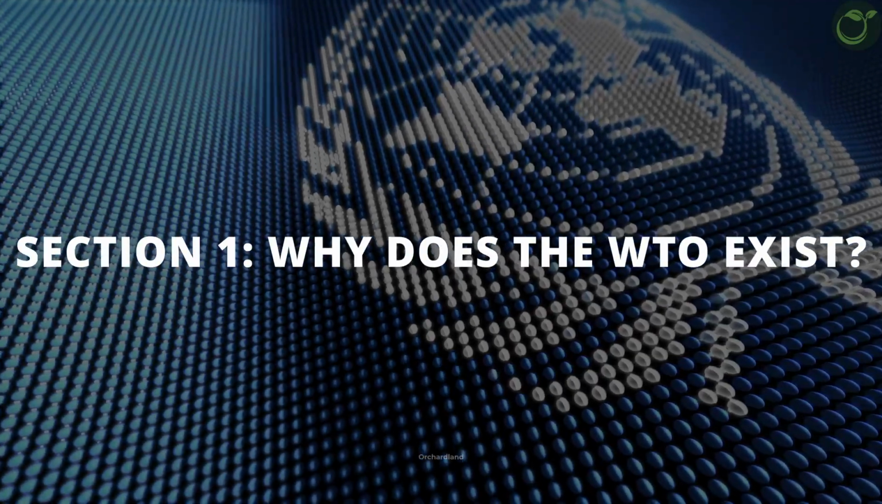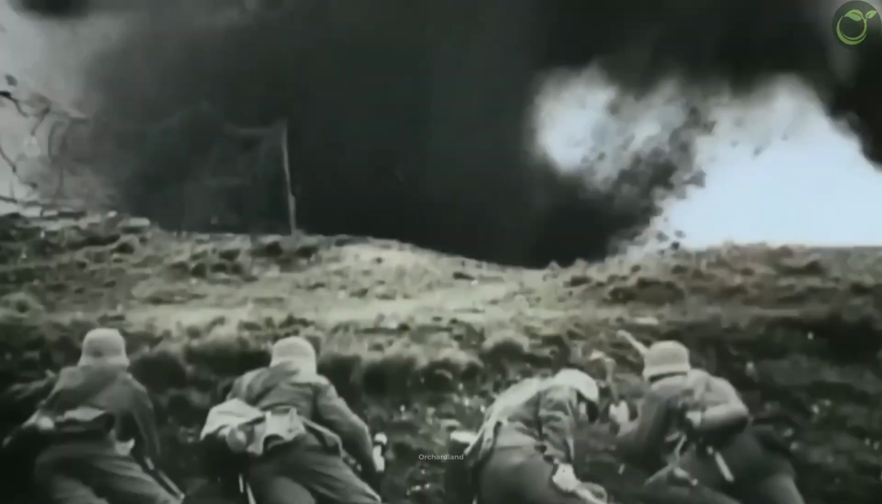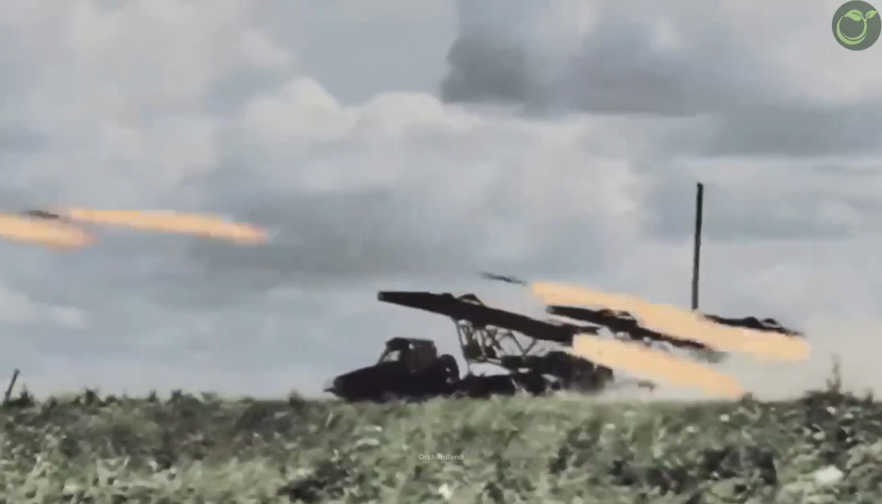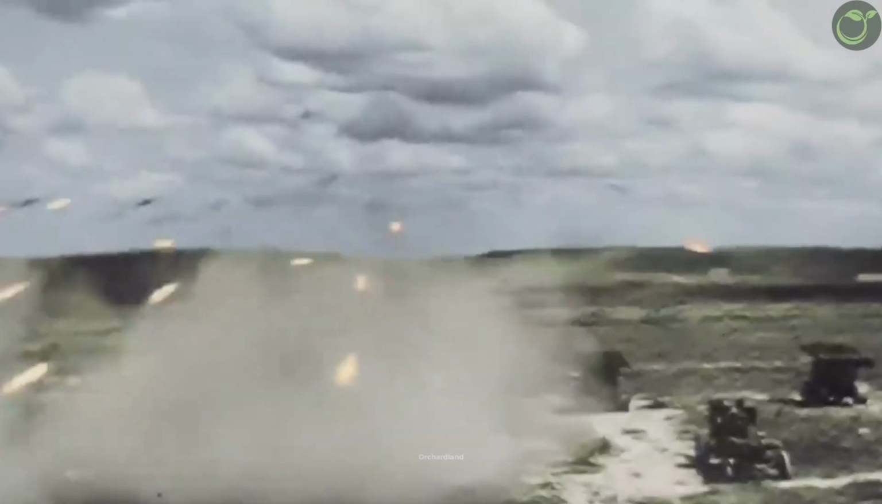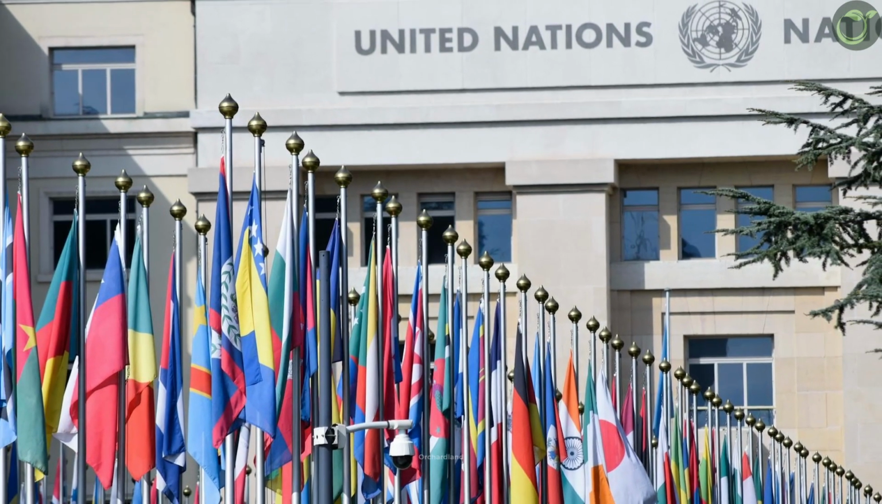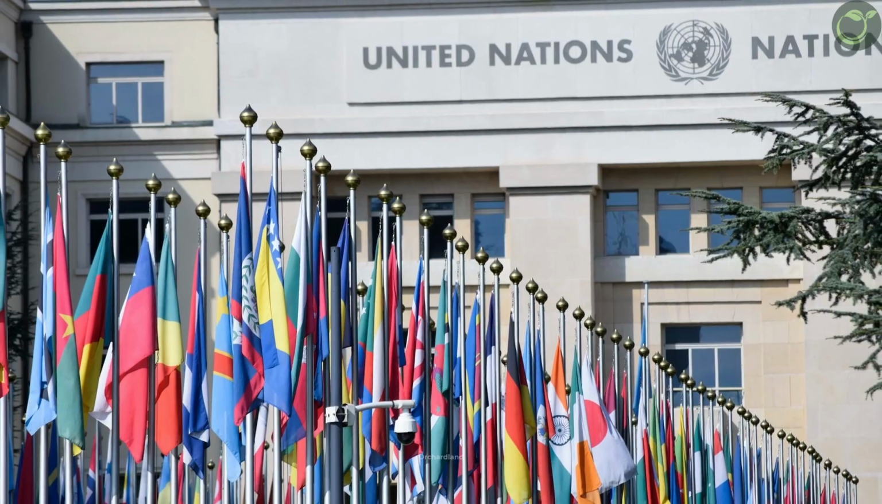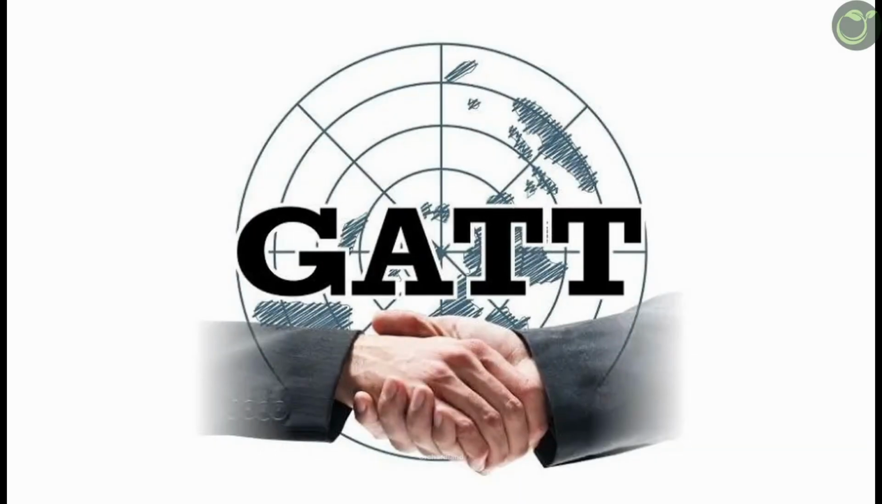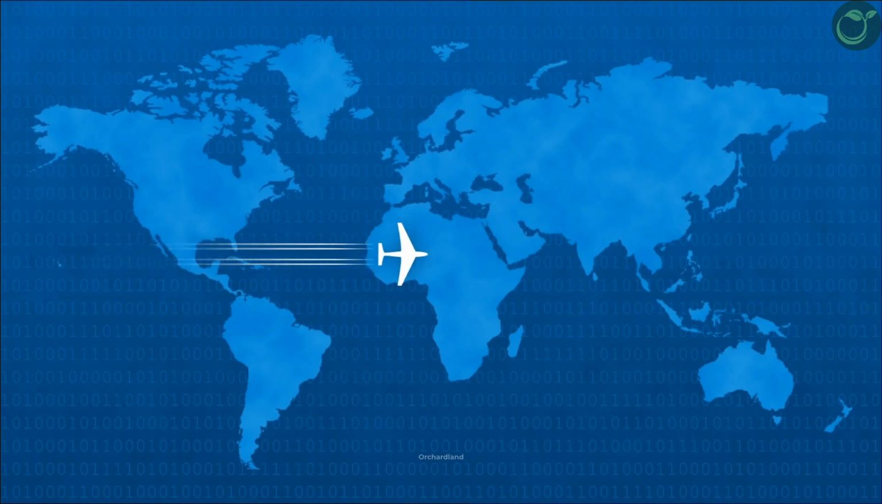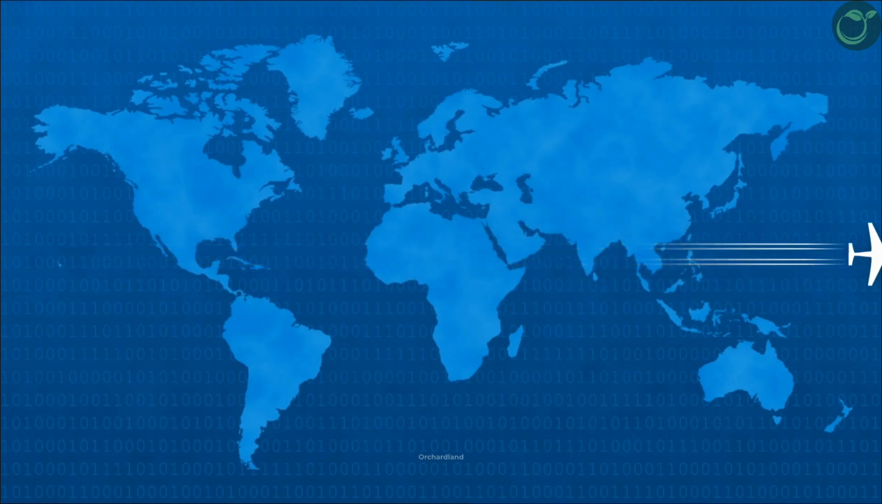Why does the WTO exist? After World War II, the world was in ruins, economically and politically. Countries knew that economic cooperation was key to rebuilding peace and prosperity. So, in 1947, 23 countries created something called the General Agreement on Tariffs and Trade, or GATT. This was the first step toward creating a rules-based system to manage international trade.